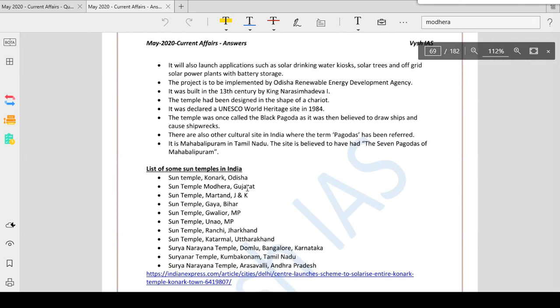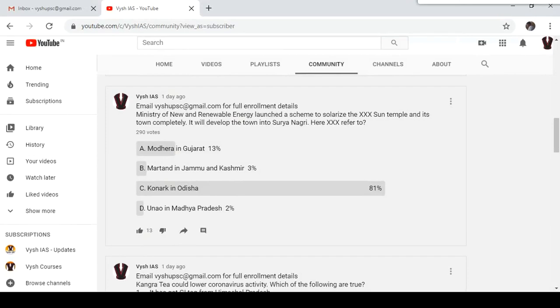Similarly, in our art and culture test, most of the questions will be about Modhera and the Smarthan temple and all. Next question.